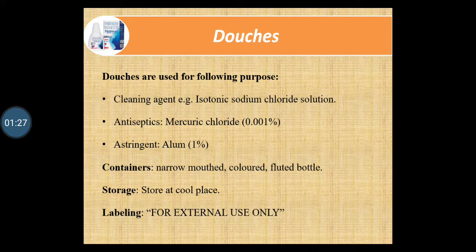Then douches are used for different purposes like cleansing agent, antiseptic, or astringent. Cleansing agents are used to clean the cavity. The example is isotonic sodium chloride solution. Then it can also be used as antiseptic, for example, mercuric chloride in the concentration 0.001%. Astringent, such as alum, is used in the concentration of 1%. The container used for packing of douches are narrow mouth colored fluted bottles. They are stored in a cool place and they are labeled as for external use only.